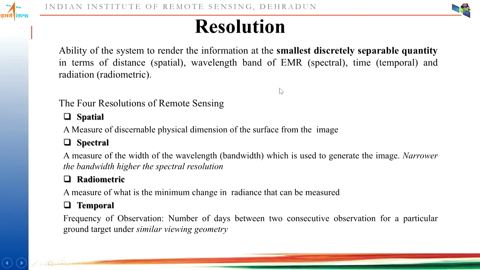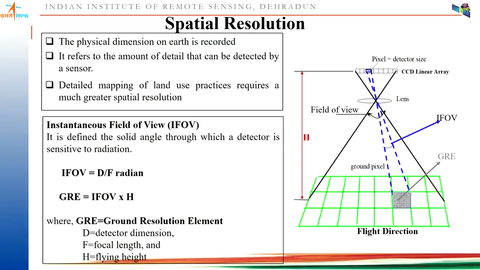I am going to talk about the different resolutions one by one. So what is spatial resolution? It is the physical dimension on the earth that is recorded. Suppose this is one of the pushbroom scanners. This is the detector size. This is a linear array of detectors. This is your lens, and this is the field of view, meaning the entire swath captured, if you are representing that in angular terms, and this is called the instantaneous field of view.